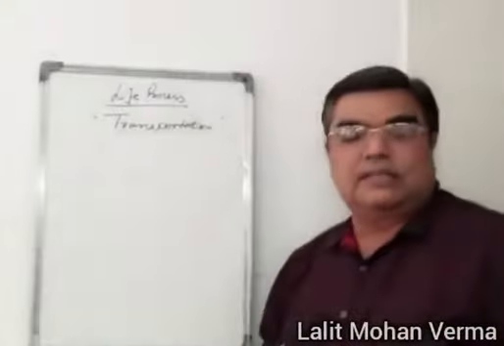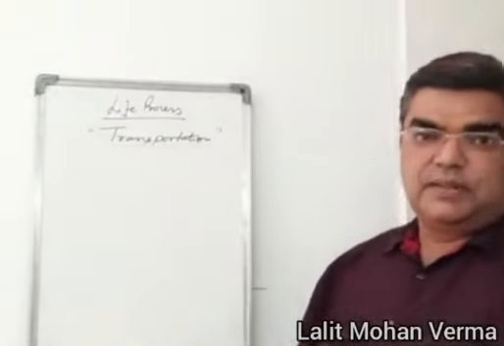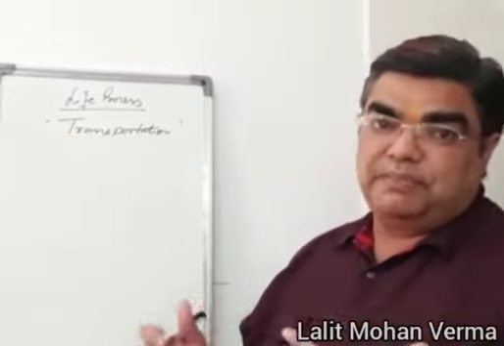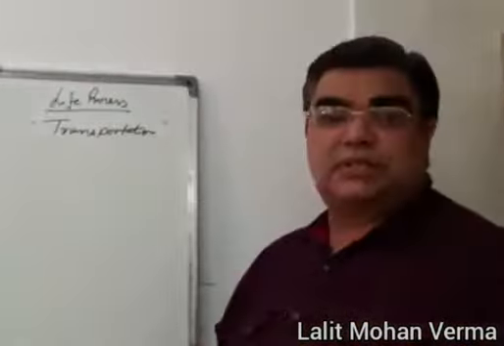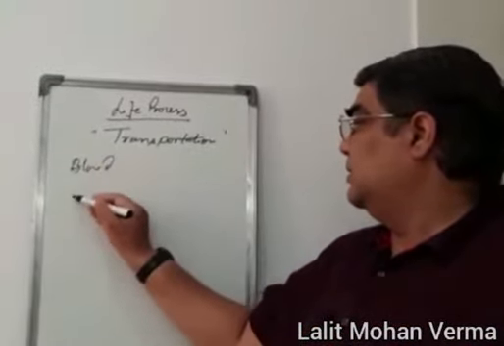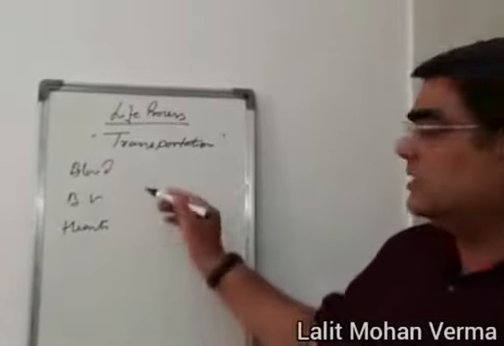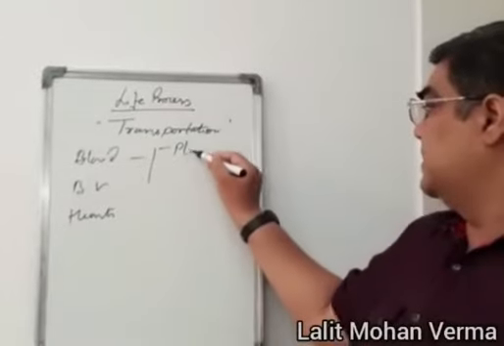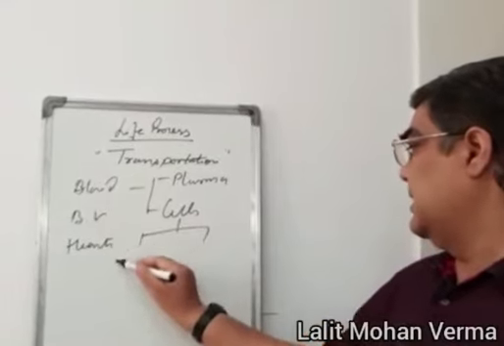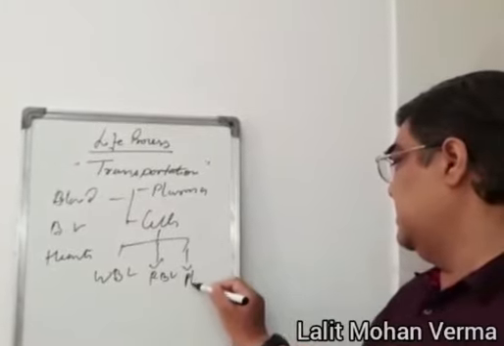Students, as we are discussing the life process, today's topic is transportation in human beings and plants as well. So why is there a need of the pumping system inside our body? Actually, the transport system in our bodies consists of blood vessels and heart. And this blood is composed of plasma, a liquid, and some cells, and these cells are WBC, RBC and platelets.